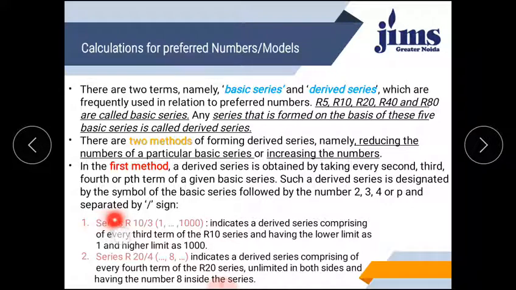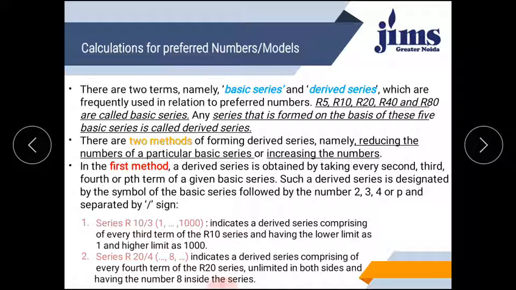Series R10/3, and the range is also given, 1 to 1000. It indicates a derived series comprising every third term of the R10 series, having a lower limit of 1 and a higher limit of 1000. It means from 1 to 1000 you have to take every third term of the R10 series, and the range is also given. So this is the instruction by which you have to prepare the series.